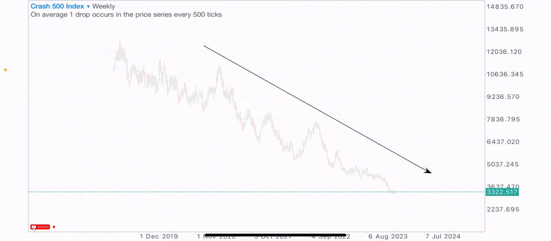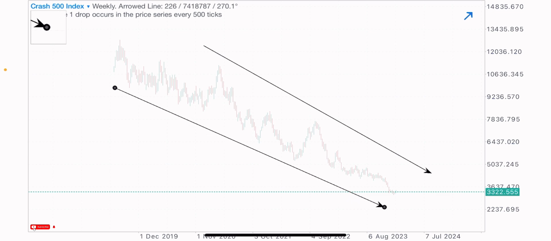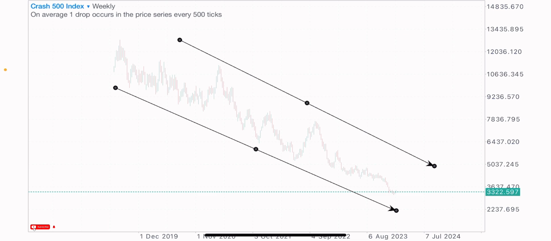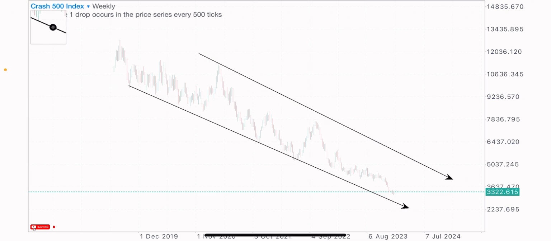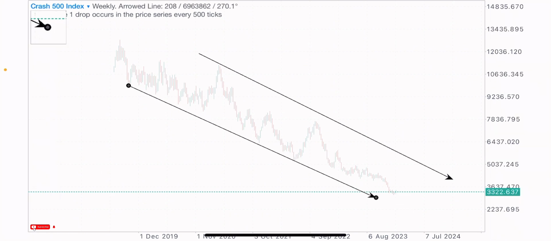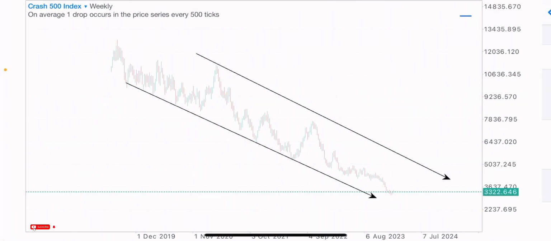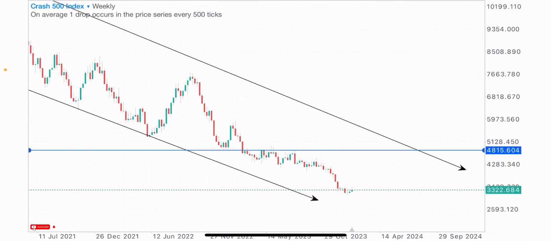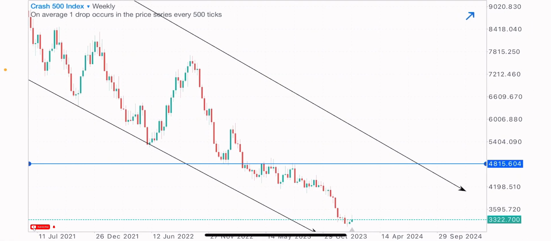So the first thing I do whenever I want to analyze the markets is to spot the overall market direction from a higher time frame, and we can tell that this index has been on a downtrend, right? The next thing we do is to spot our levels and zones we got on this index. One of those important zones we got is at this zone, because you can see that price has bought and sold on this level as a support and as a resistance.